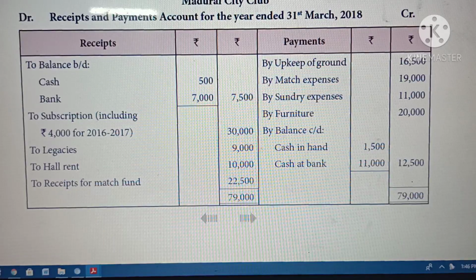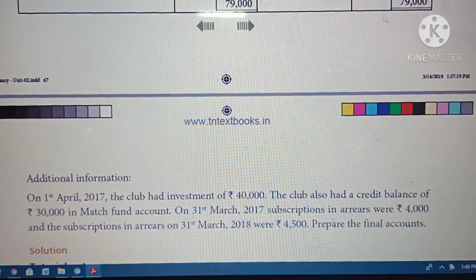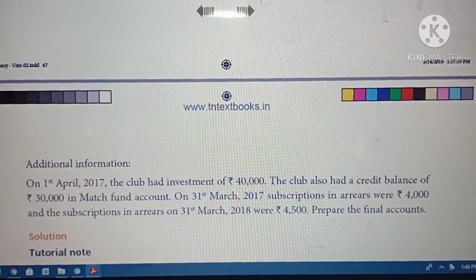Payment side: upkeep, ground expenditure, match expenses. This one we are going to minus from the special fund. Sundry expenses, expenditure. Then furniture. So furniture at closing 31st March 2018 they had 20,000. Then closing balance, cash in hand, cash at bank. Additional information also they are given. Additional information 1st April 2017: in the beginning they had an investment of 40,000.